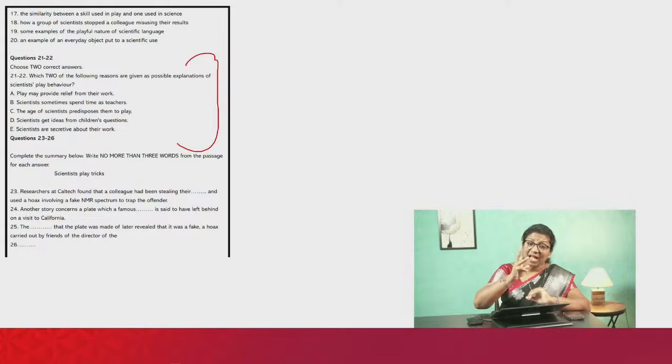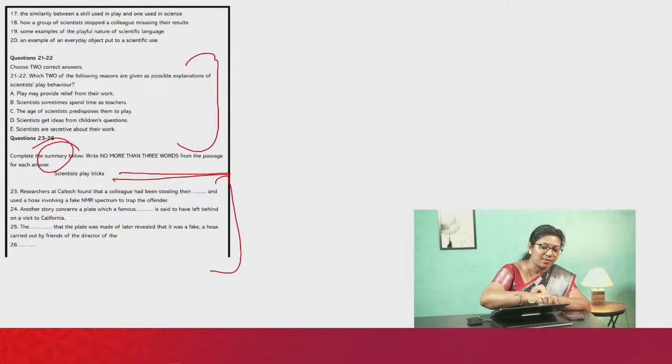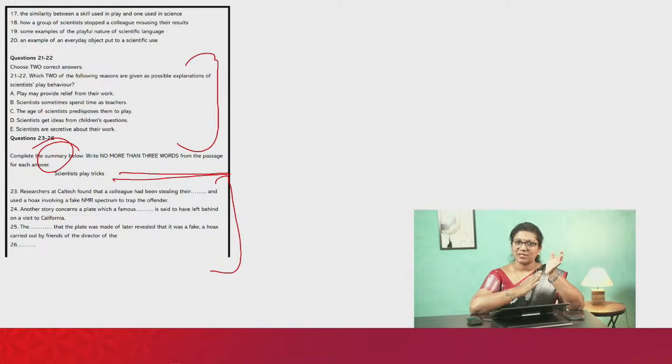And the third type of question here you can see is the no more than 3 words from the passage, complete the summary below. So you can see the blanks here. You need to refer to the passage, fill in the blanks, and you can write no more than 3 words, which means your answer could have been a single word, 2 words, or up to 3 words in each blank.